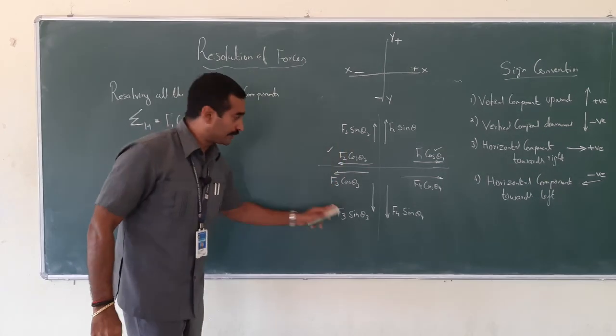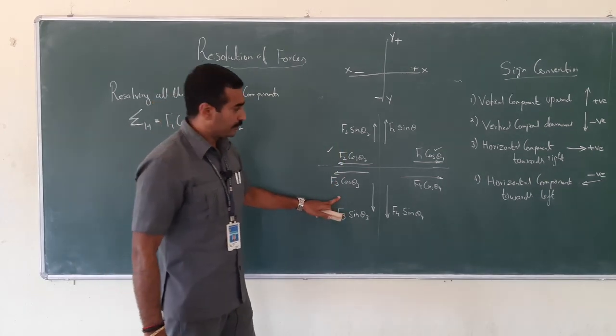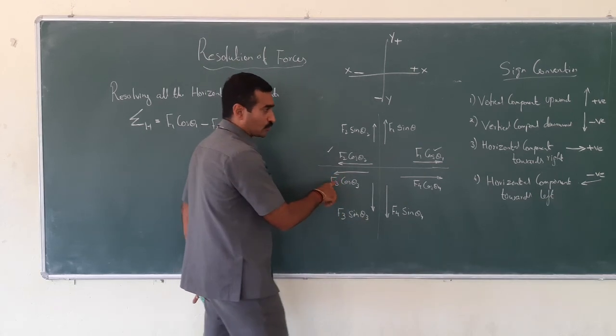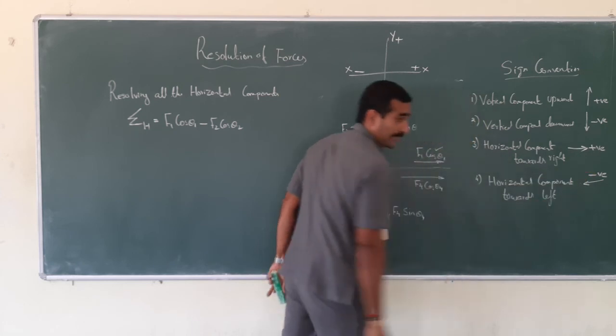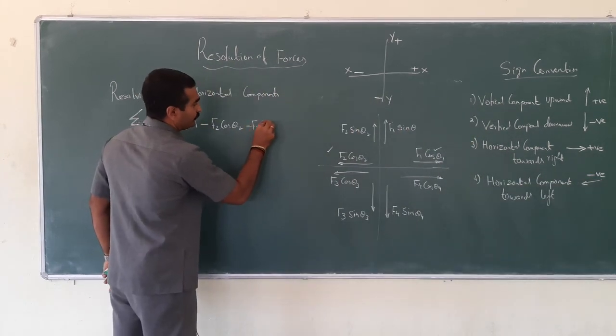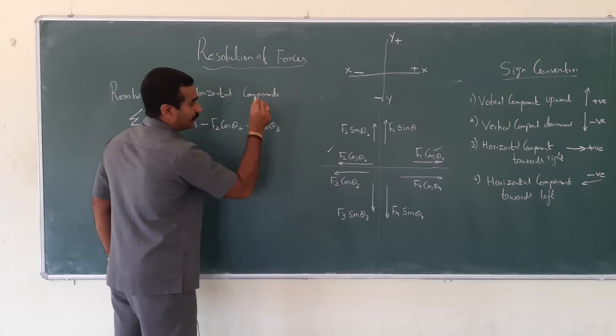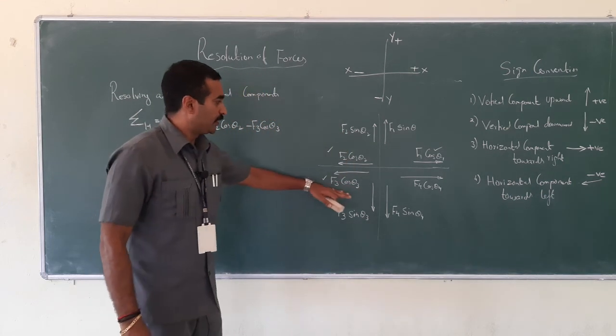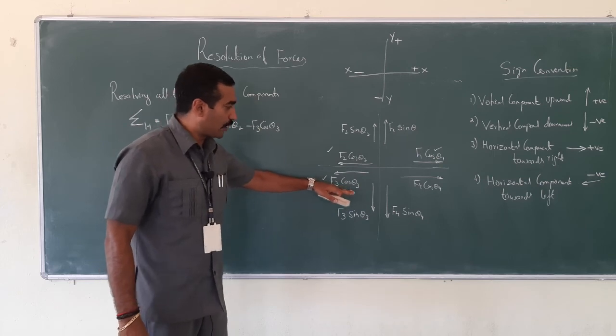Let me just move to the third quadrant where, look here, this arrow is to the left. This horizontal arrow shows the negative sign. So minus F3 cos theta 3. So I have finished taking the horizontal forces for quadrant 3.